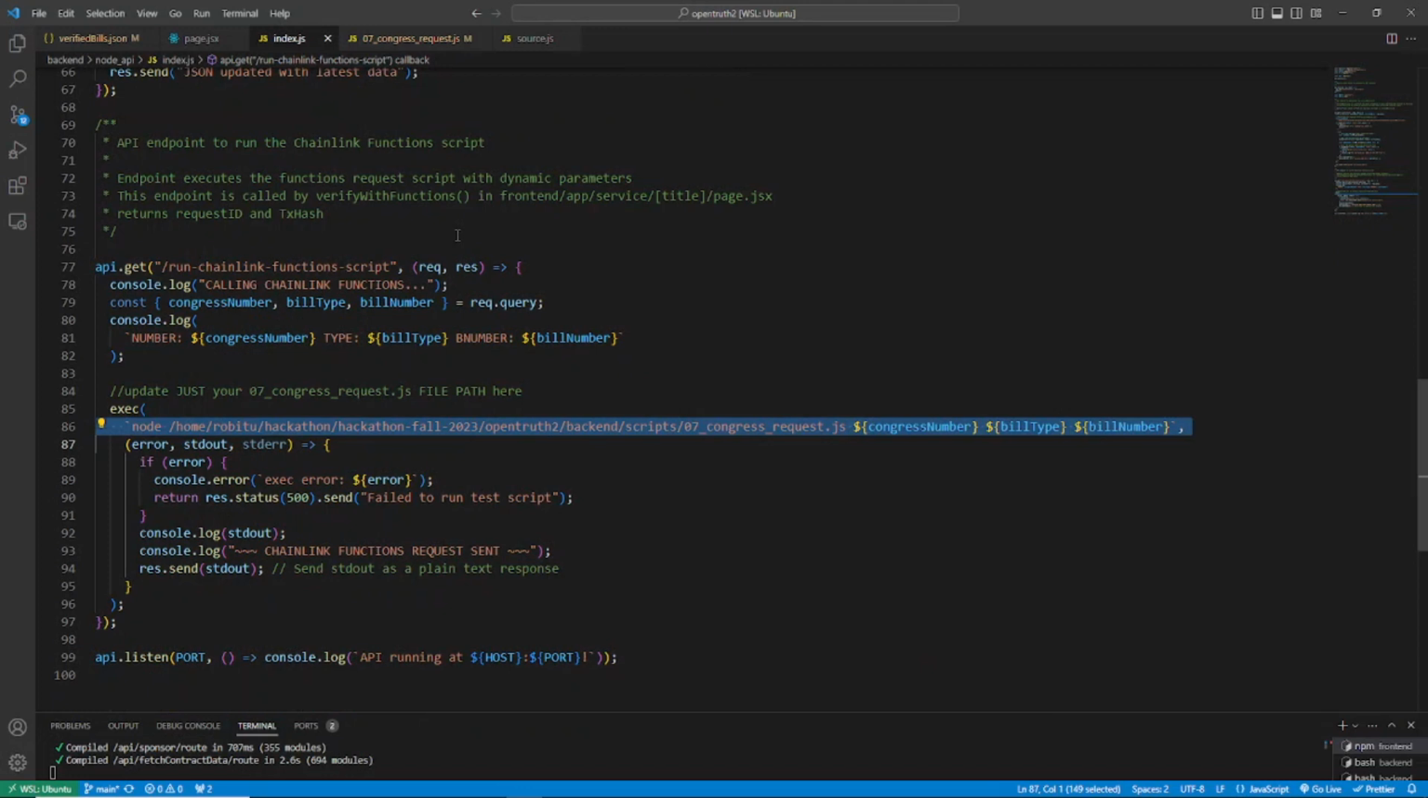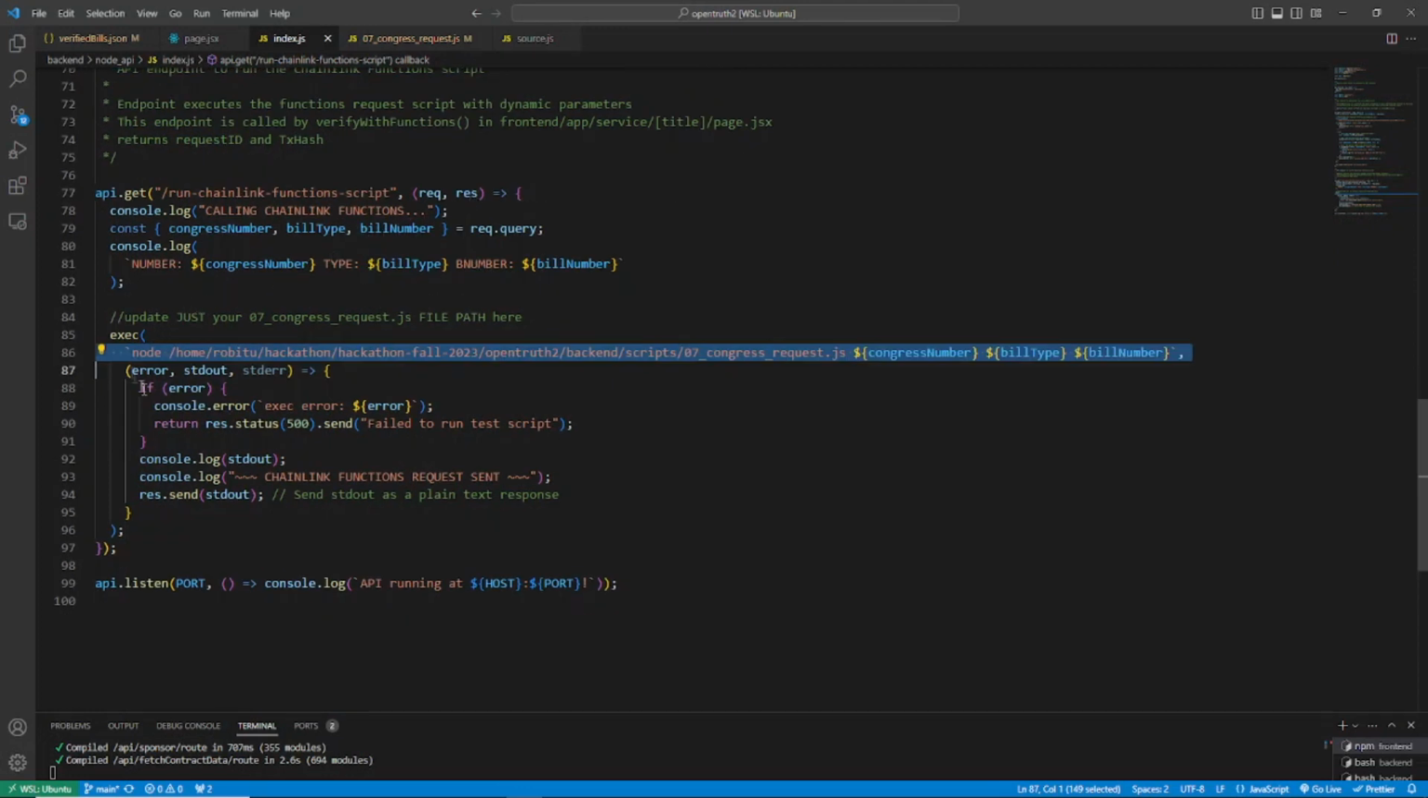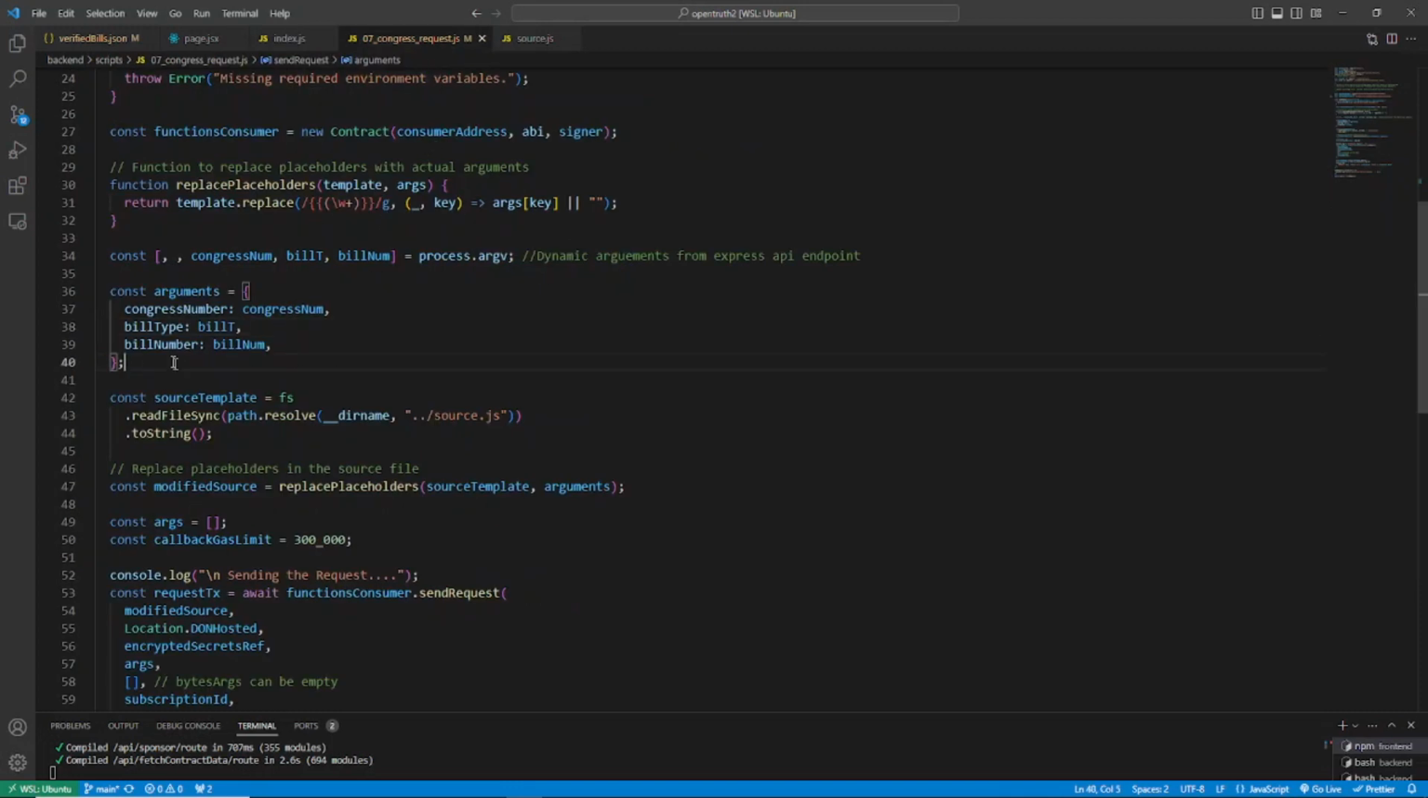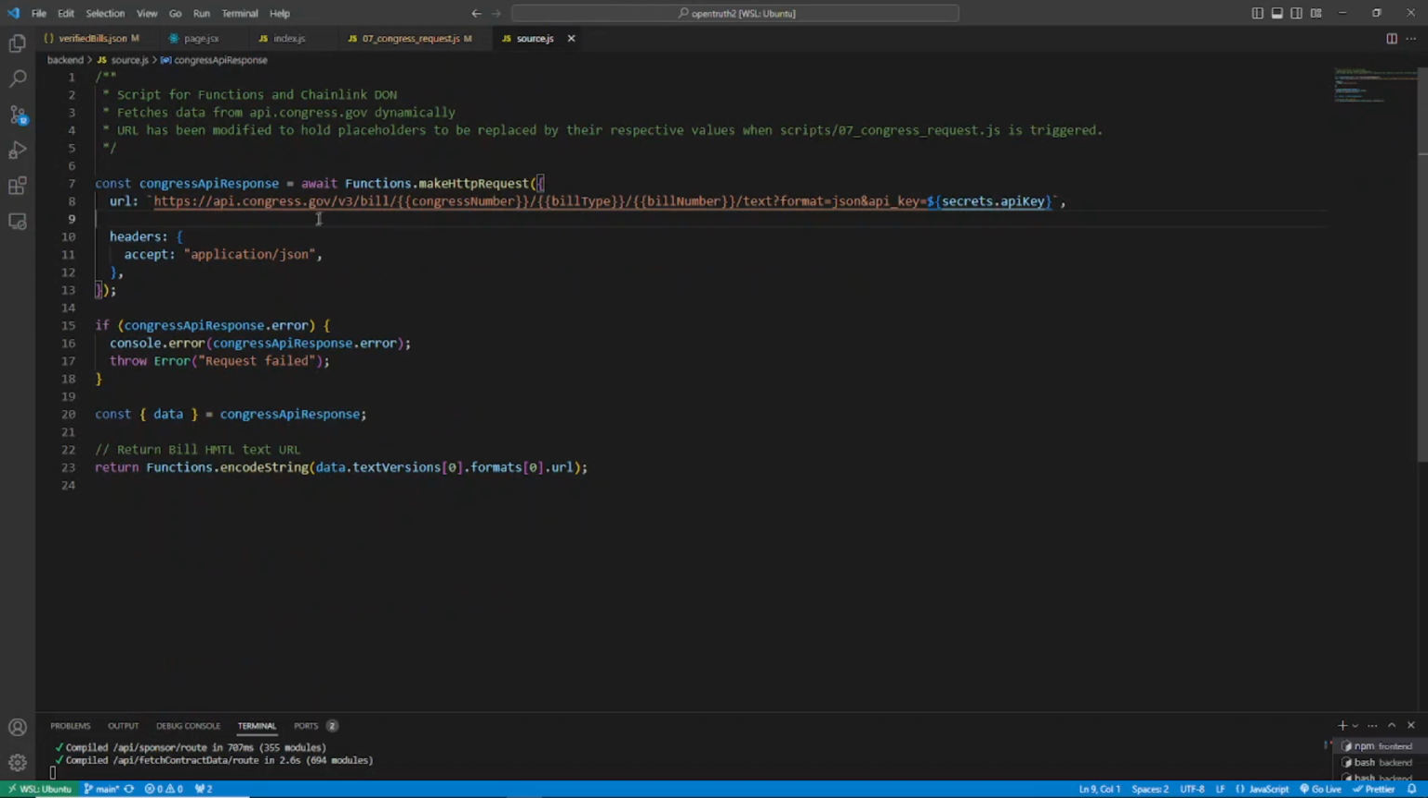In the Express API server, once it gets called, it will execute this node console command that will trigger the function's request script and pass in these dynamic arguments. In the function's request script, it will load in these dynamic arguments and it will use it to modify or rewrite the source file before officially mounting it into the request transaction for the Chainlink consumer contract. In the source file, we will see that the URL has been designed to have placeholders to make it easily rewritable by the Chainlink Functions request script that we just saw.